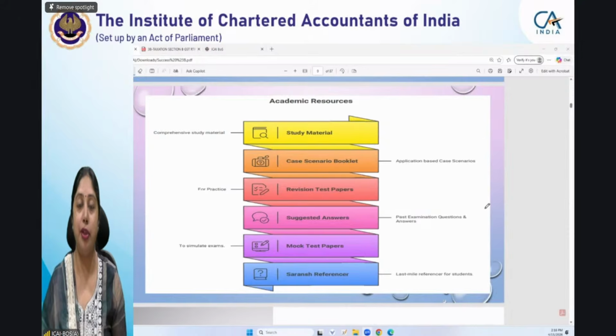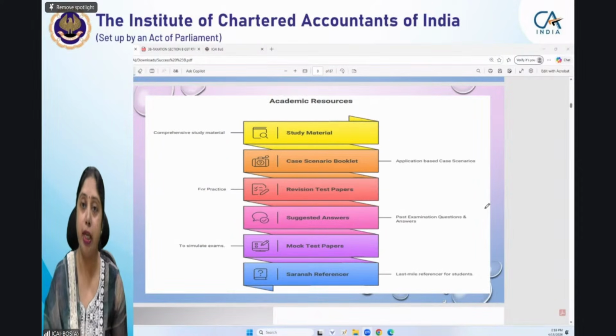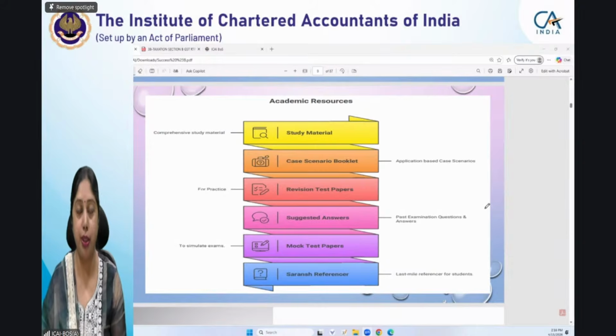But you can refer the presentation, that how you are presenting your answers. That you can get a very good idea of how to present your answers from the suggested answers. Suppose you have to take the assumptions, then how that assumption has to be written, what type of questions, what type of assumptions are generally required in the questions, that you get a fair idea from the suggested answers. And last but not the least, mock test papers.